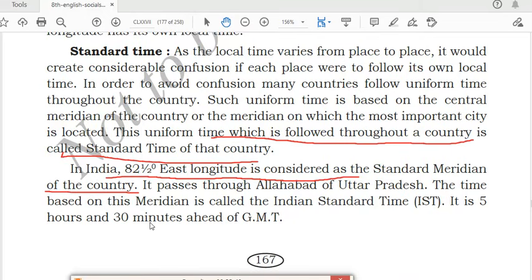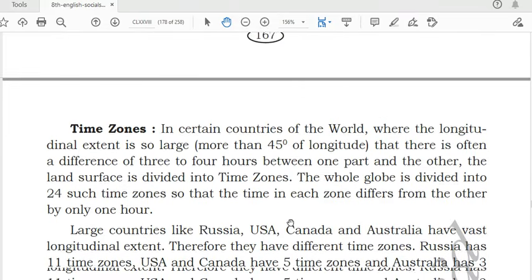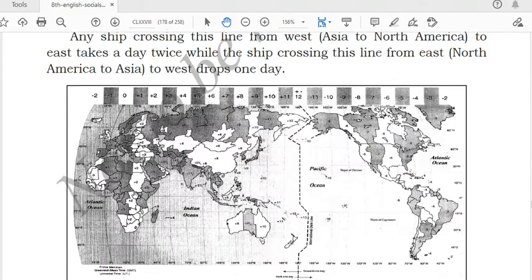It is 5 hours and 30 minutes ahead of GMT. When you look at the time difference between GMT and IST, it is a difference of 5 hours and 30 minutes. This longitude passes through Allahabad of Uttar Pradesh. This you should remember. Next are time zones and the International Date Line. These are the last topic of this chapter.